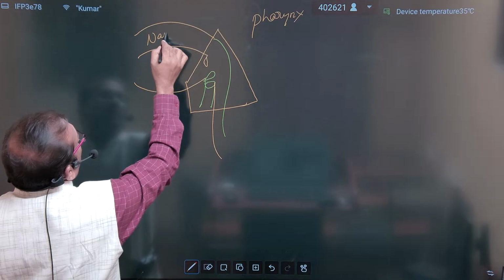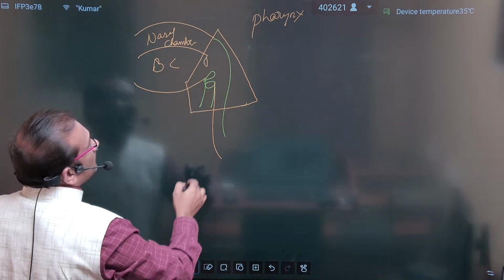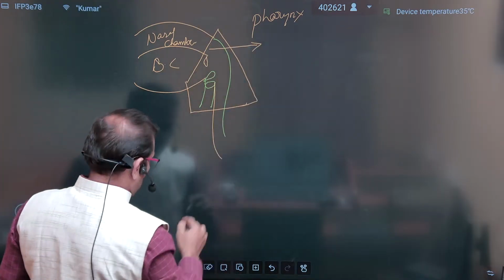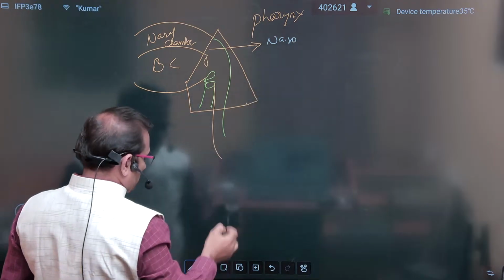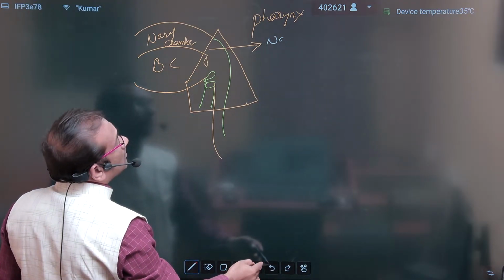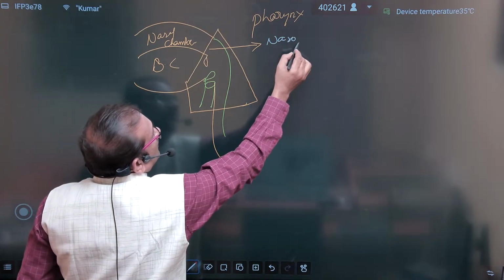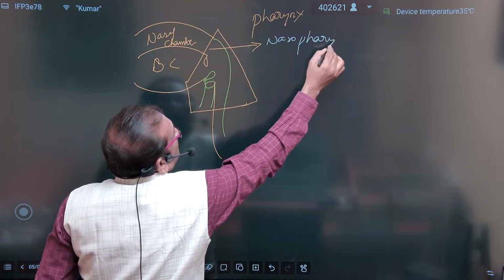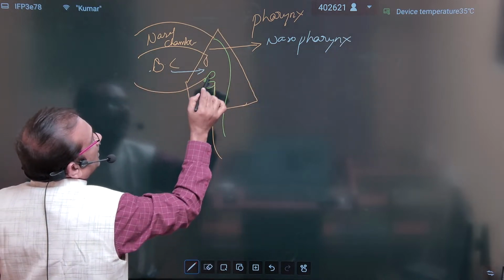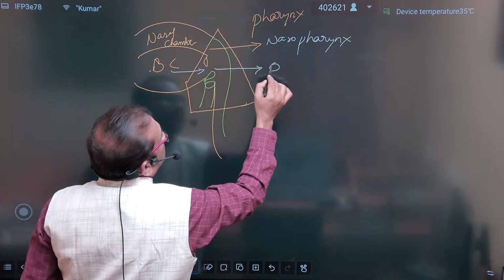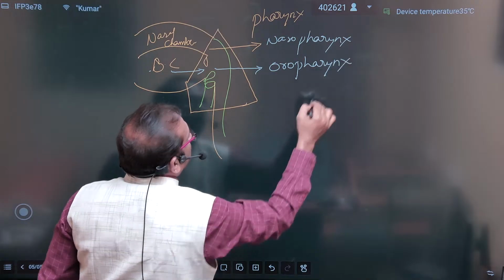This is the nasal chamber. Posteriorly, this part is known as the nasopharynx. And exactly opposite to the buccal cavity, this part is called the oropharynx.